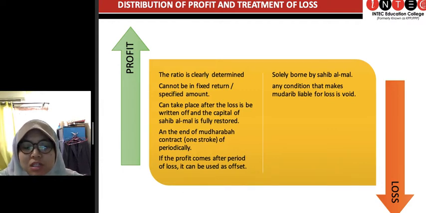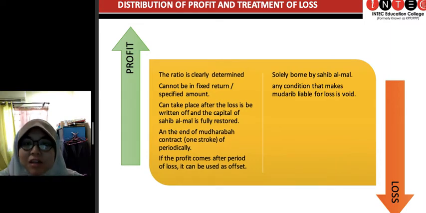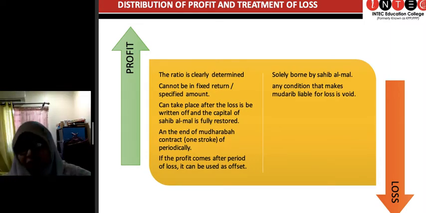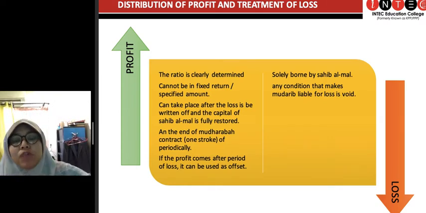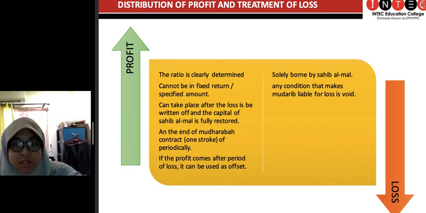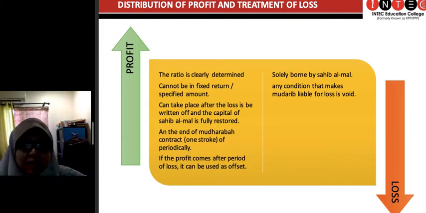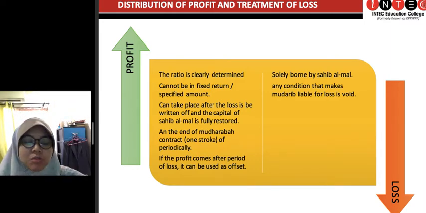Because of course this is an investment. There's risk to it. You cannot tell earlier on how much profit you will make, and perhaps you make loss. And even though you make profit, you cannot really tell how much profit you are making. But if you promise earlier on a fixed number, say 50k, 100k, 20k, or 10k, that would be, again, like I said previously, tantamount to riba.